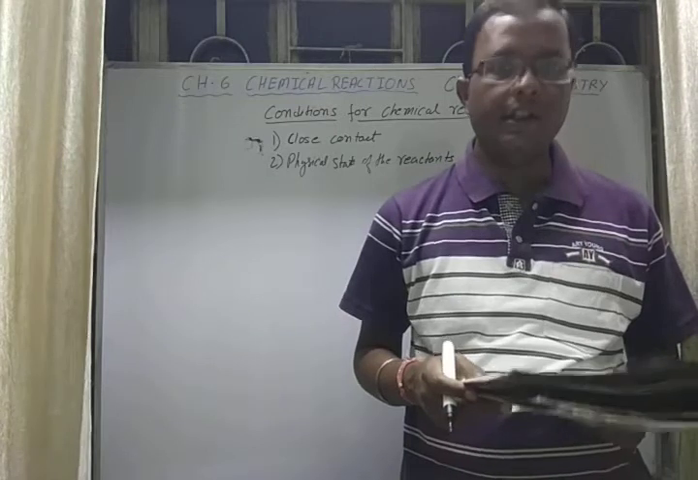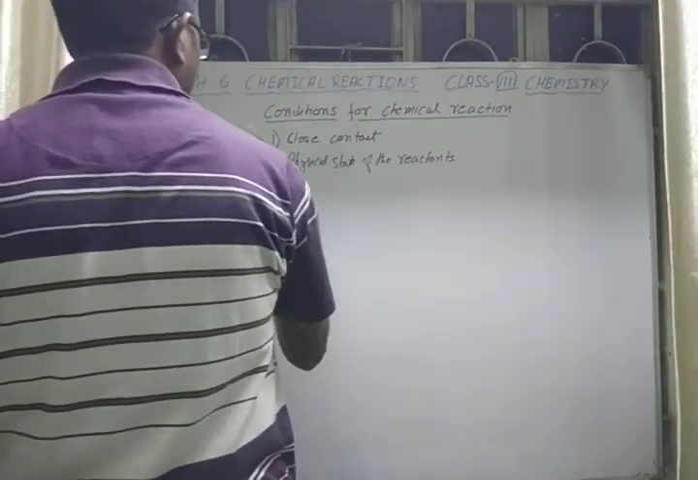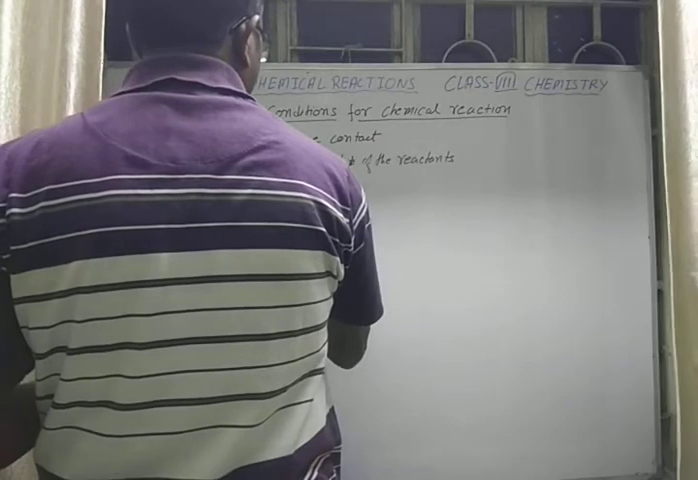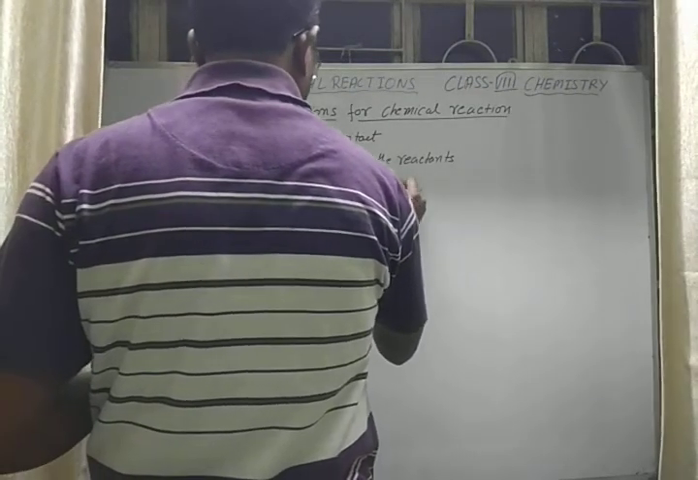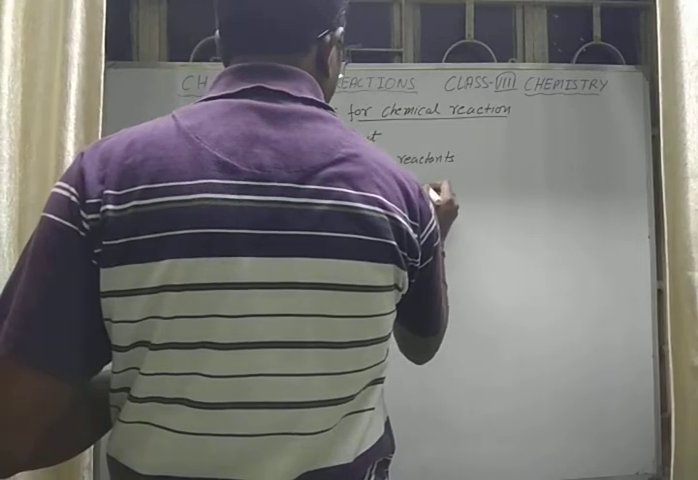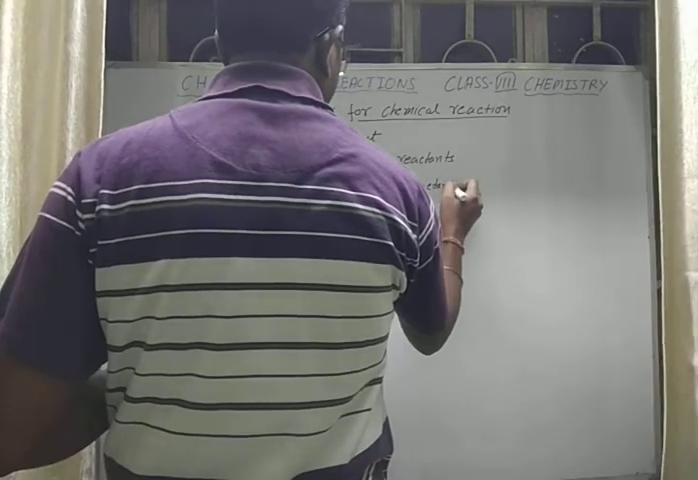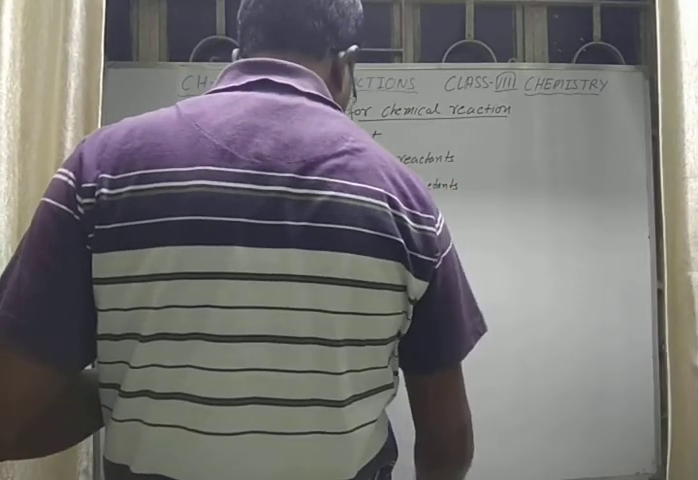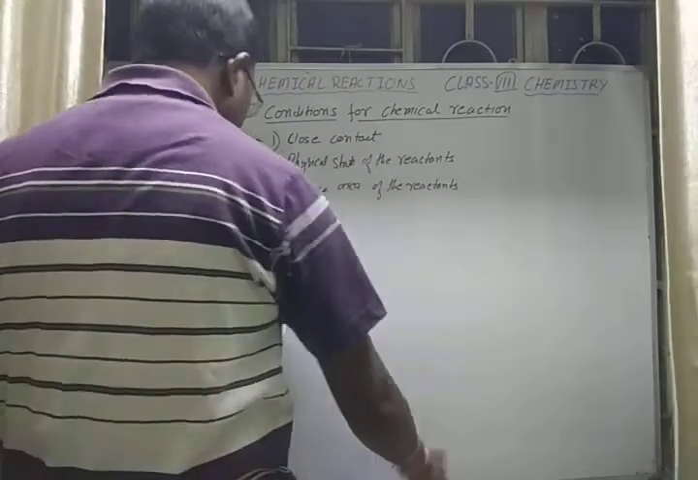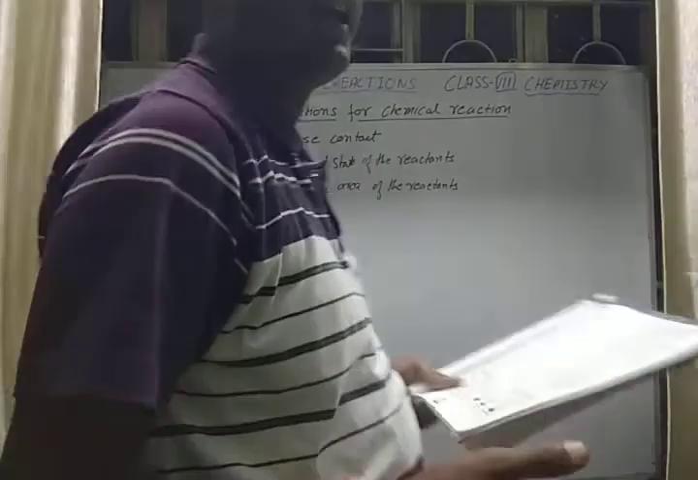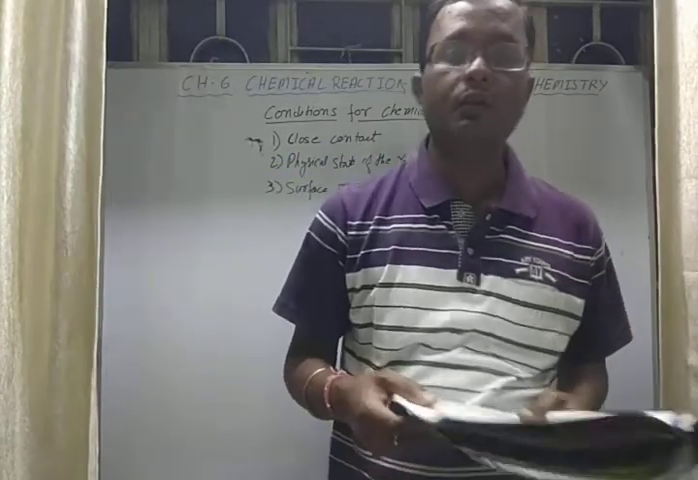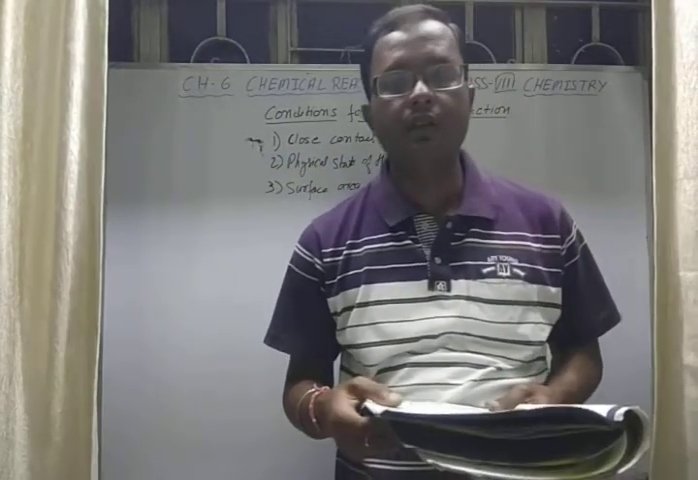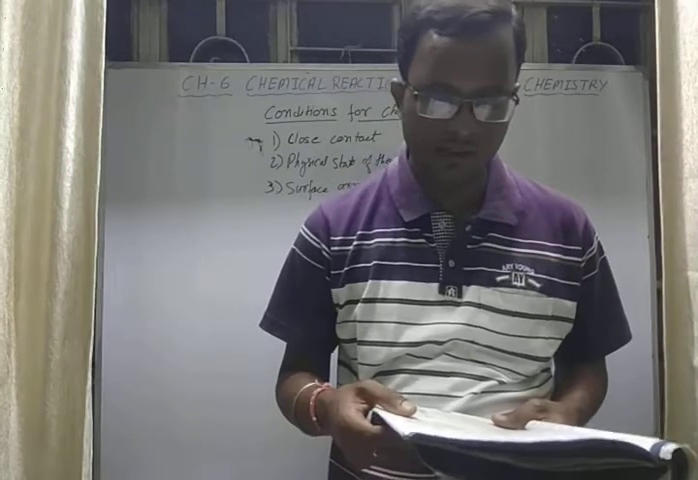Next is the surface area of the reactants. Third point is surface area of the reactants. Surface area of reactant means you have to increase the area. The more the area, the higher will be the rate of reaction.